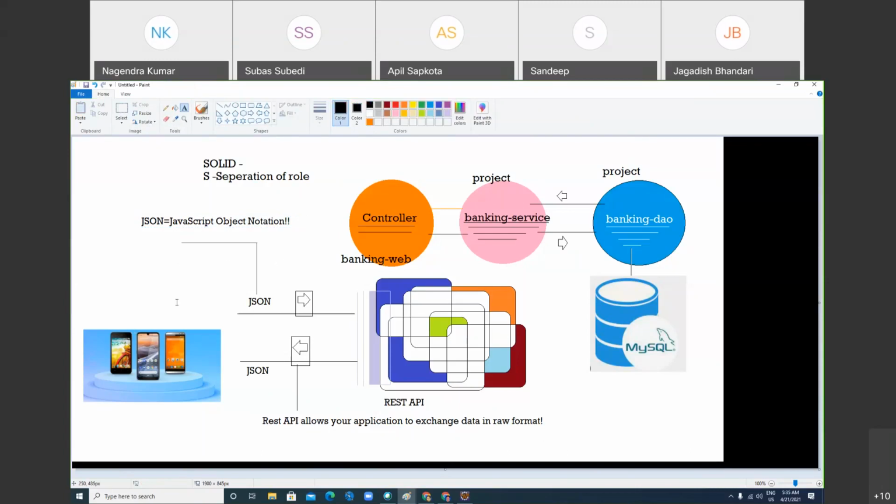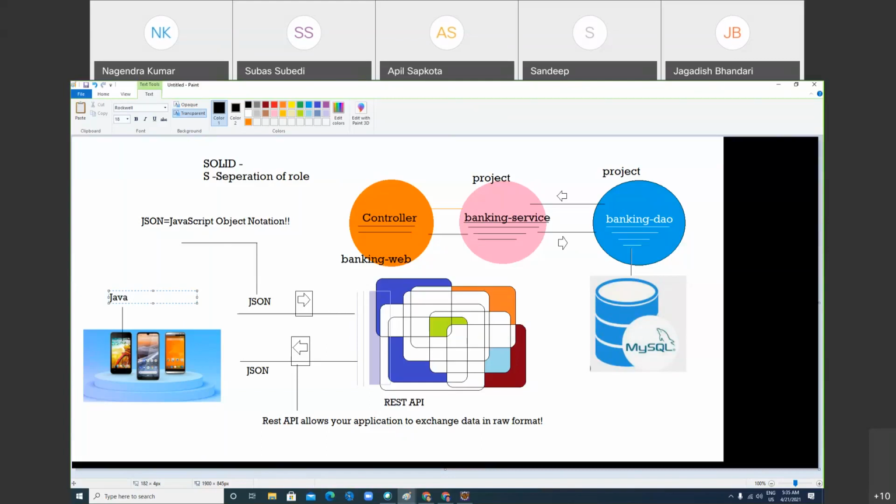So I will show you how JSON looks like. If you have JSON data, a mobile application can talk to your application, and when JSON data comes, you will show it as it is, or you will show it in a beautiful format on the app. But every mobile application has its own user interface language, right? If you talk about Android, the Android phone has its own language, right? Java based.